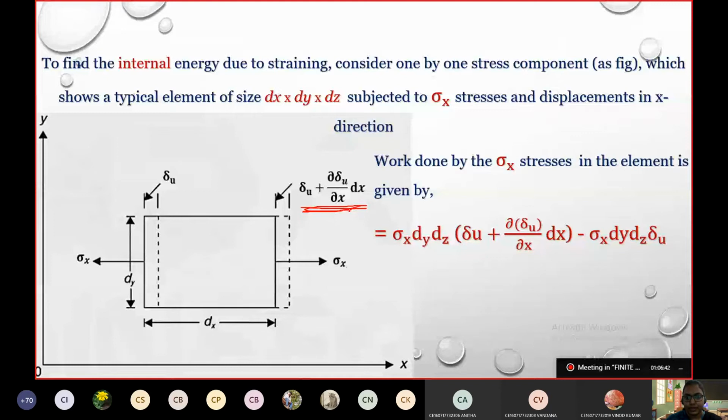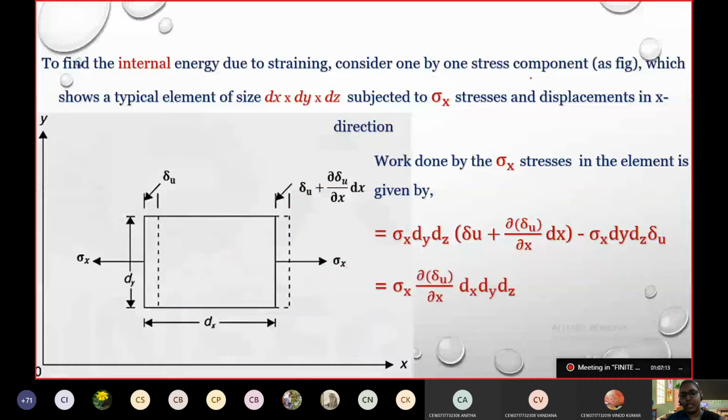All right, and if we have to consider the total work done due to the internal stress, this will be the new one. So sigma x dy dz, this value minus this value, that is the simple statement.